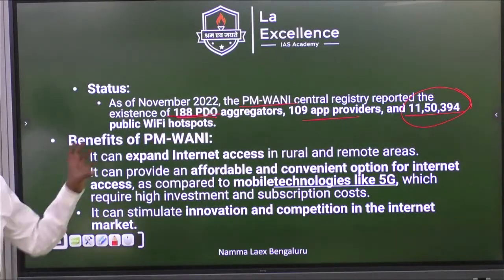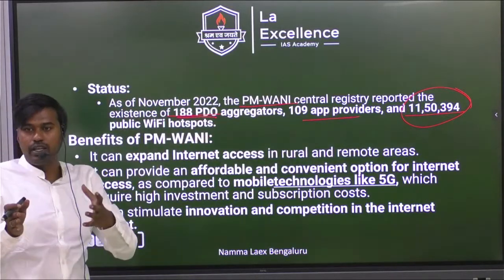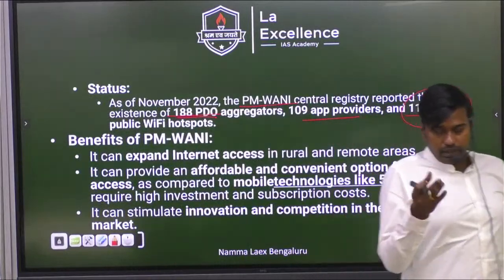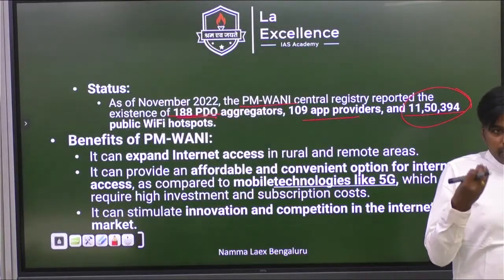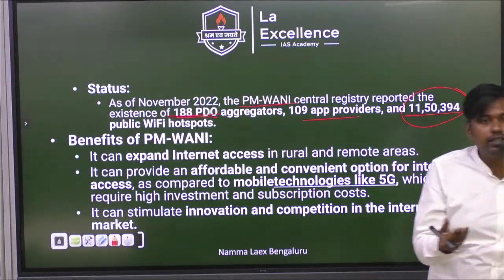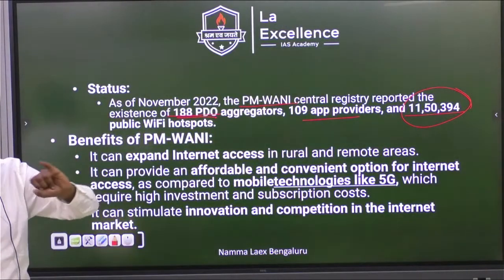But the only thing is, what is the challenge they are telling is, see, in villages, the network which they are providing now, even that needs to come with proper quality. The person who is supplying, if he is not providing with proper speed, then it will affect the benefit of the PM Money scheme. So the speed needs to be maintained.